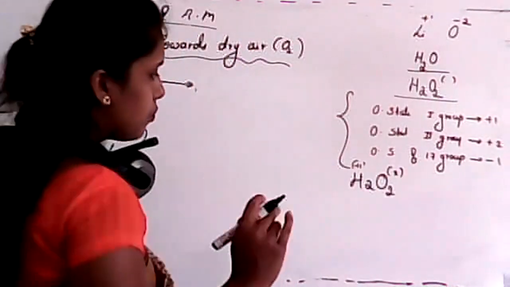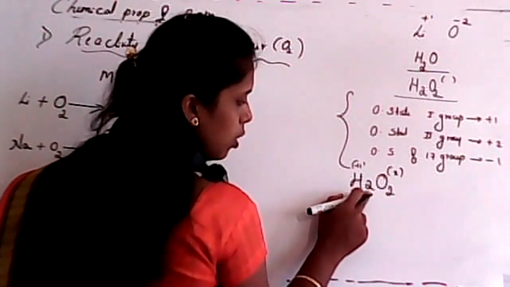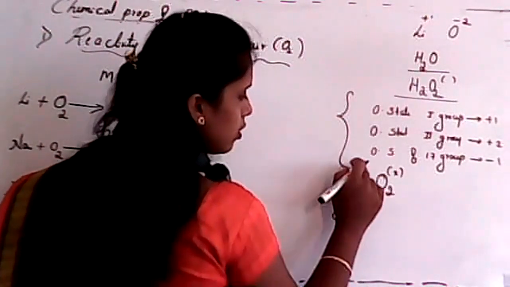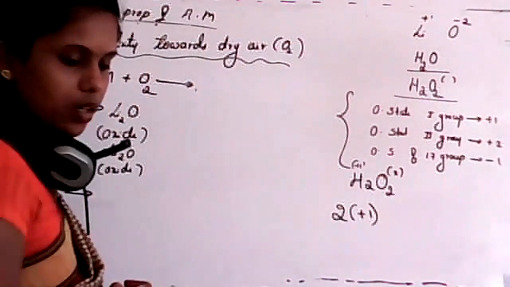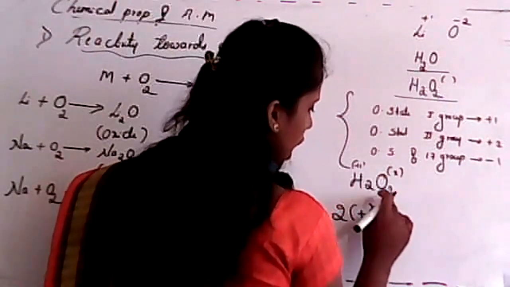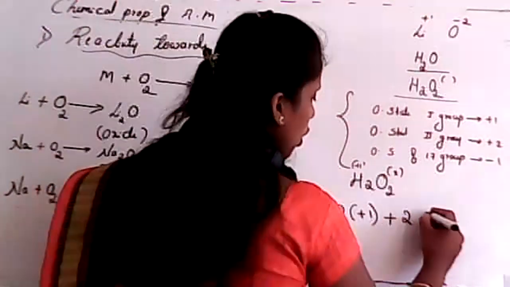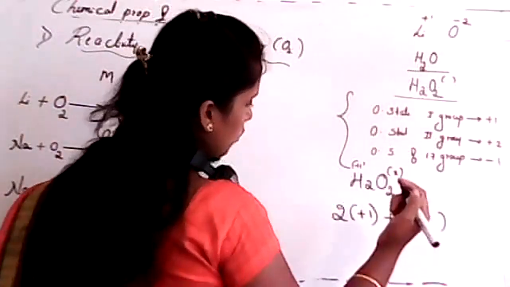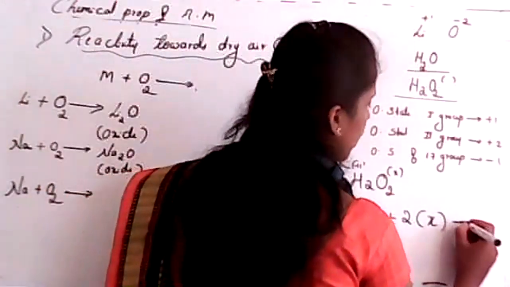Student, carefully listen. Now, 2 atoms of hydrogen are present, isn't it? 2 into its oxidation state. What is the oxidation state of hydrogen? +1. Clear? Plus, how many atoms of oxygen are present? 2. What is the oxidation state of oxygen in this case? We don't know, that's why I'll consider it as X. Equals to.